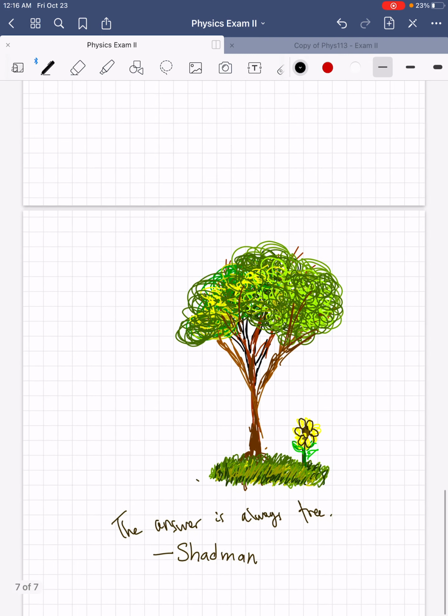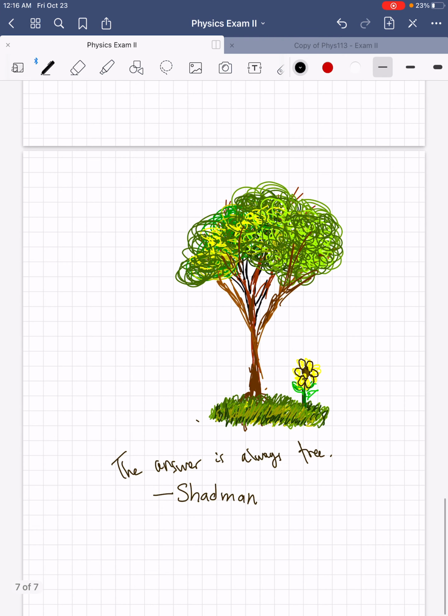Also, here's a tree. Shadman was upset that he drew a tree on one of my practice exams and you didn't say anything about it.